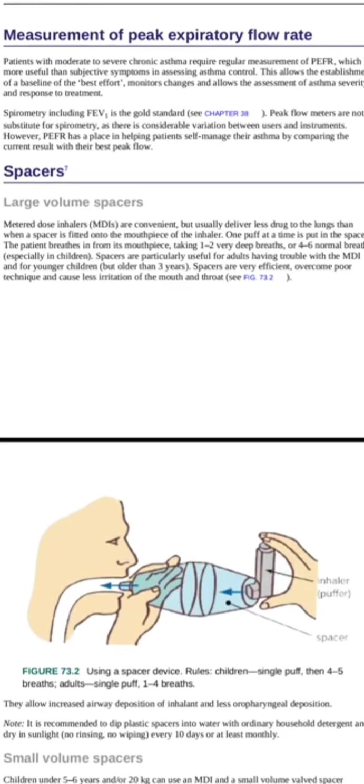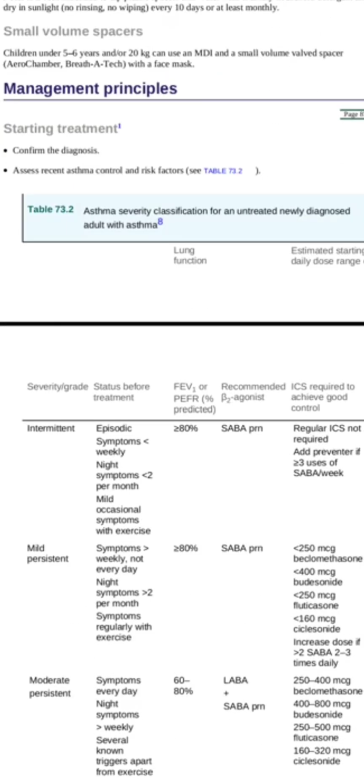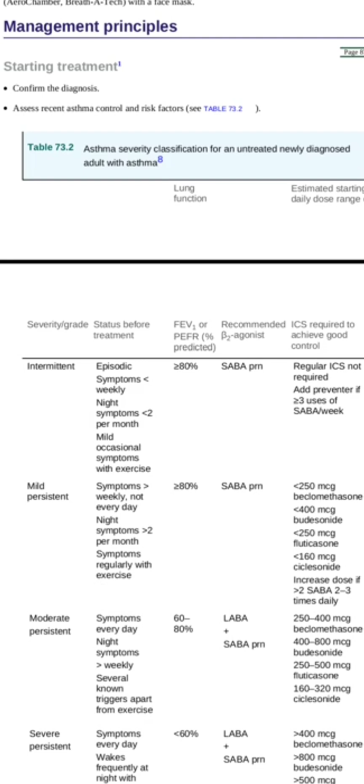Okay, next is our principal management. You know, the table in which there is classification mentioned: intermittent, mild persistent, moderate, severe. You have to do it by heart. You have to remember this table. But I will tell you a flow chart, just a quick review of how to manage asthma in children as well as in adults according to the guidelines.